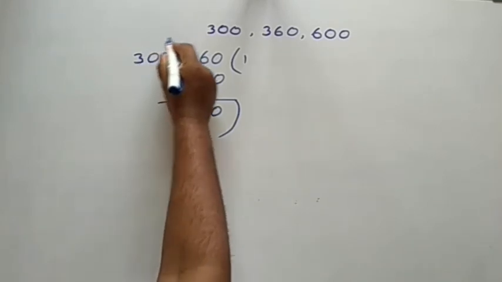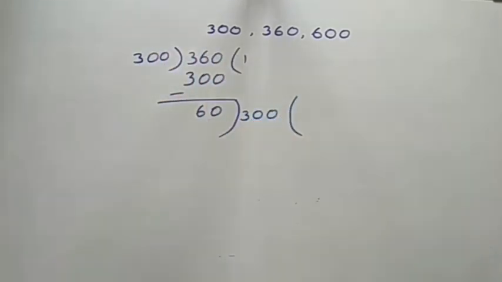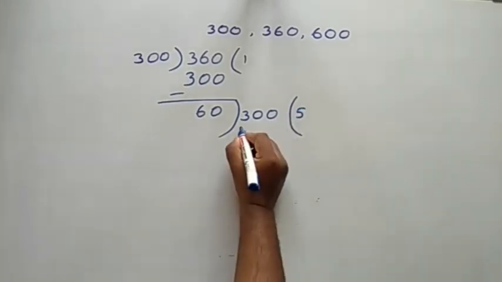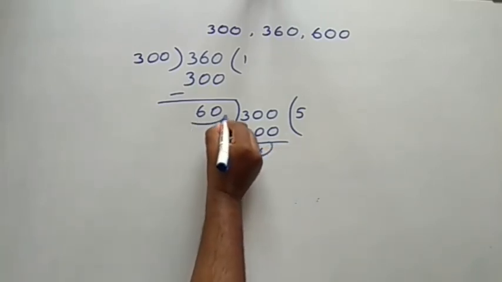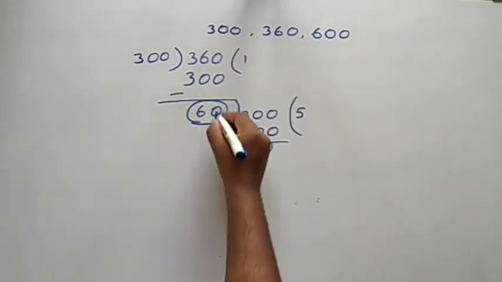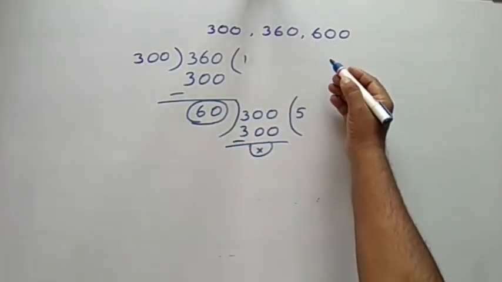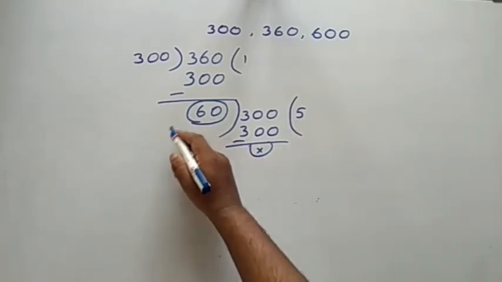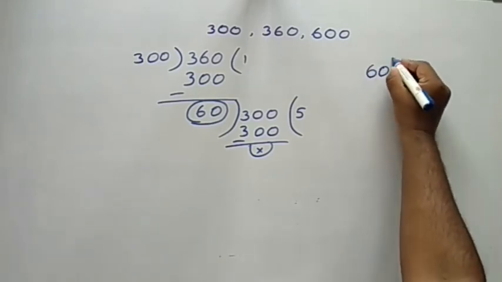Now we bring this 300 here. 60 5s are 300. Here the HCF for these two numbers is 60. But they gave three numbers. So with this HCF we want to do the division once again, the short division method.